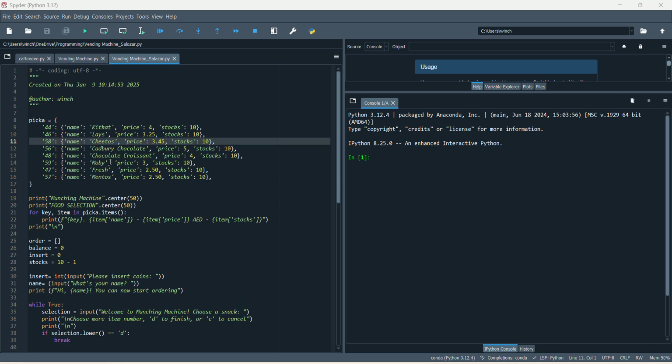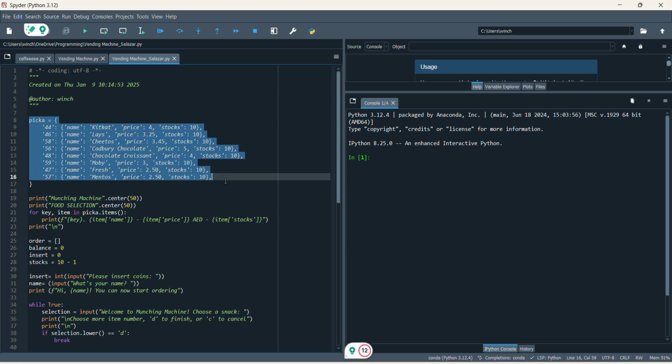So my first step is creating the dictionary. As you can see, my dictionary stores all my food selections. These foods are snacks like Kit Kat, Lay's, Cheetos, Cadbury, chocolate croissant, Moby, Fresh, and Mentos.